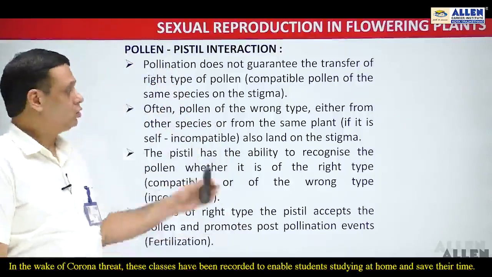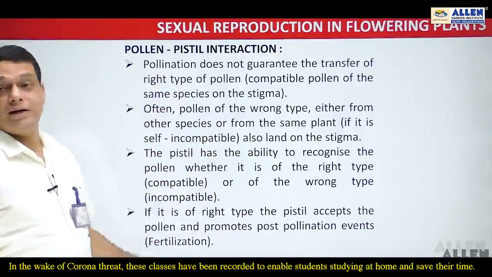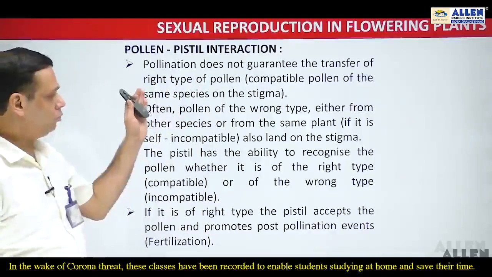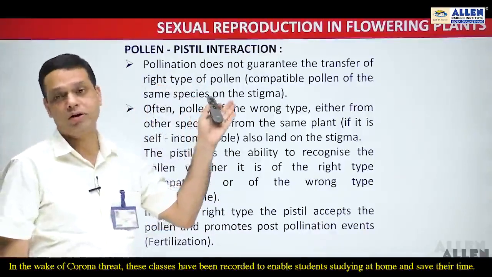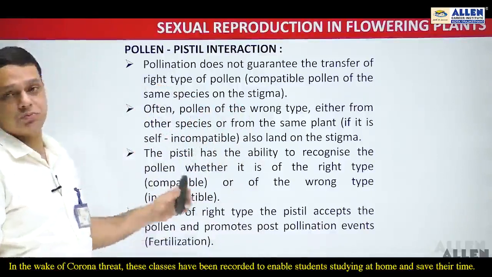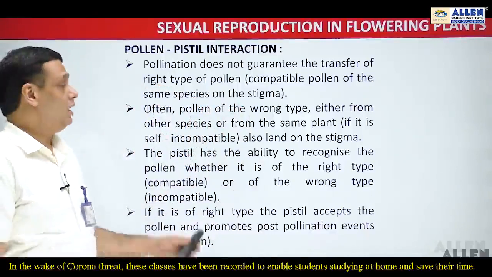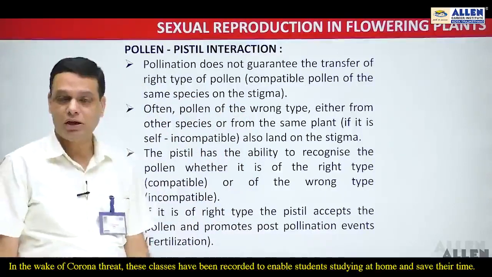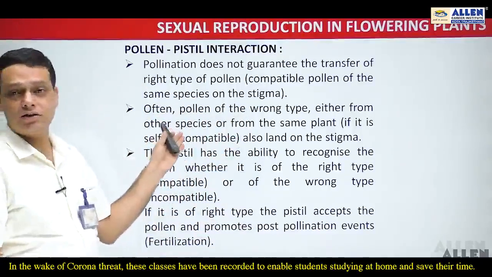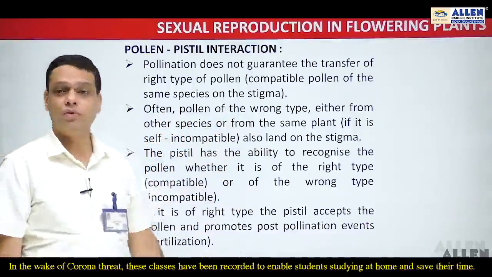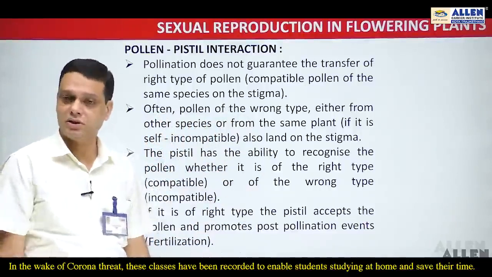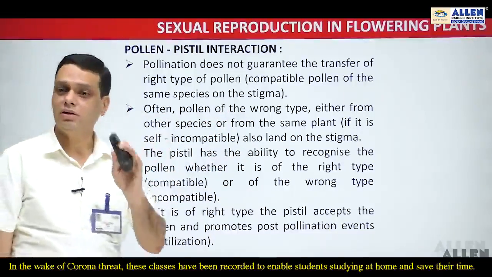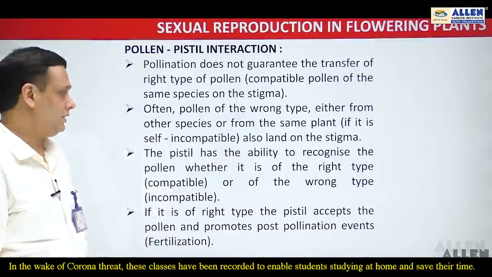So pollination does not guarantee whether the transferred pollen is of the right type or compatible type of the same species on the stigma. Sometimes the pollen is of the wrong type, either from another species or from the same plant, in the case of self incompatibility, which lands on the same stigma of the plant.